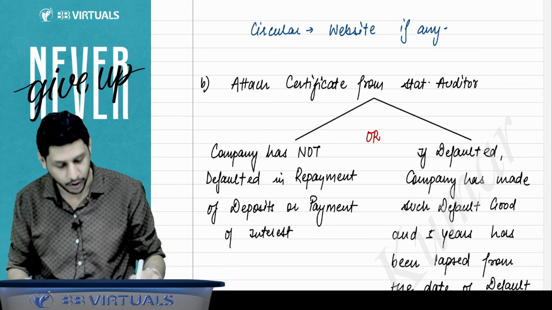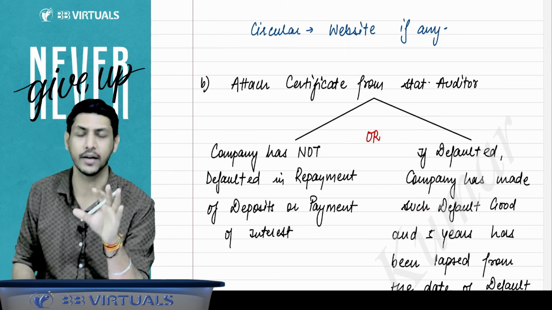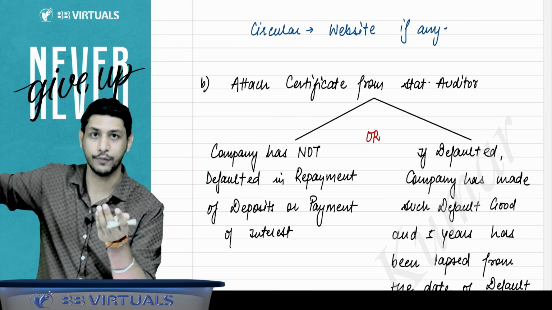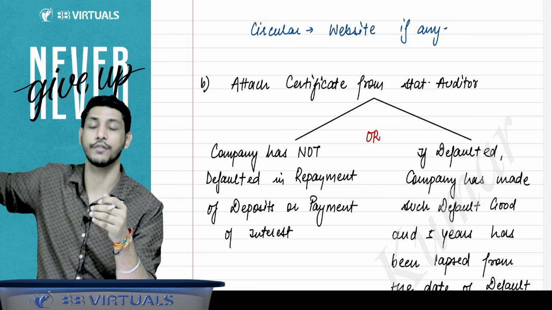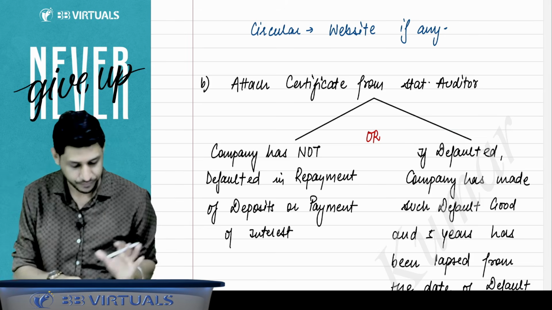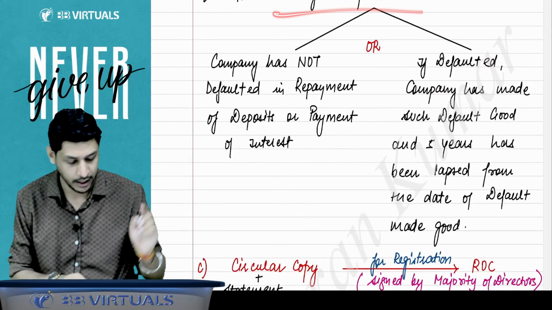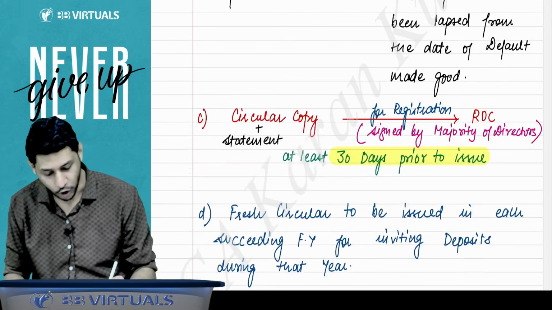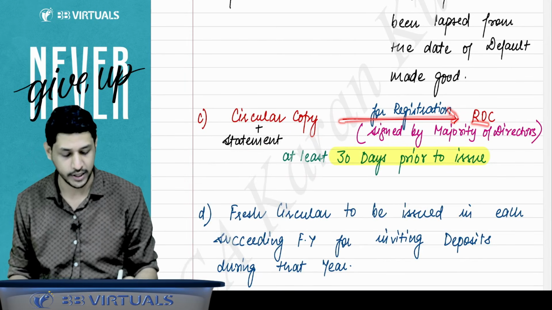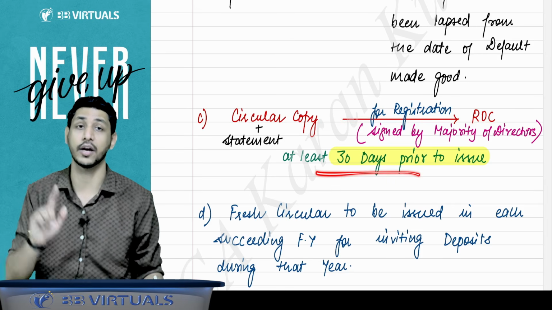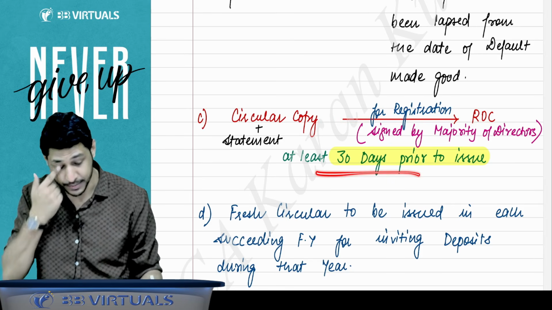If a default has happened and that default has been rectified, the statutory auditor will certify that the default was rectified and that 5 years from the date of rectification have elapsed. This is the certificate that the statutory auditor will give. Then the copy of the circular and the statement I told you about, you have to send to the ROC at least 30 days prior to issue for registration by the ROC, and